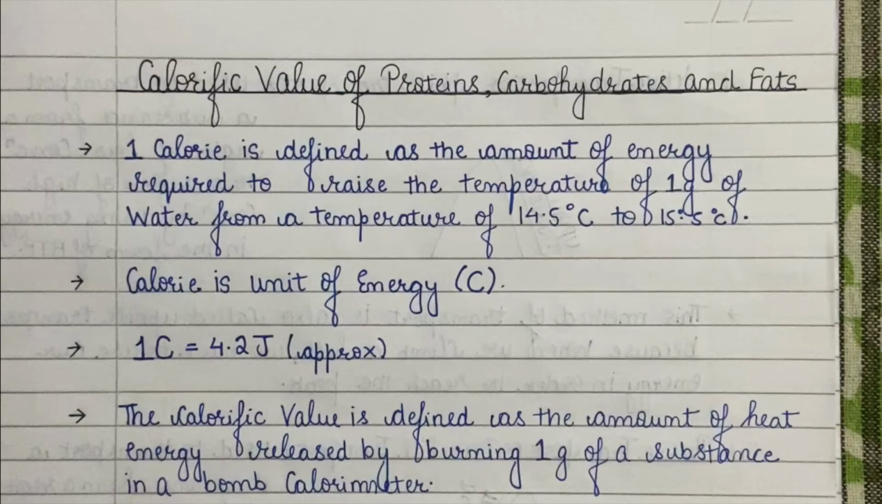Now we have understood that food provides us with energy, which is measured in terms of heat energy as calorie or joule. So now we have to understand how much energy protein, carbohydrates and fats provide us. The answer to this question is a factual answer that you have to learn, because it is practically determined by burning 1 gram of protein, carbohydrates and fat in a device called a bomb calorimeter.